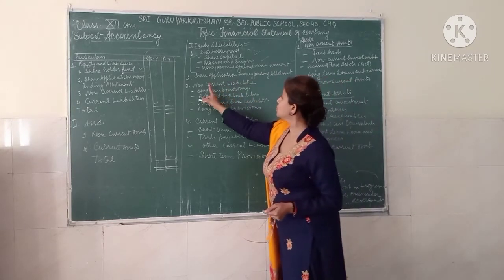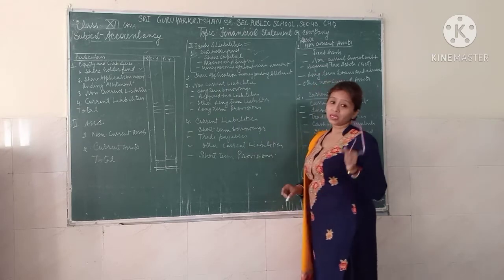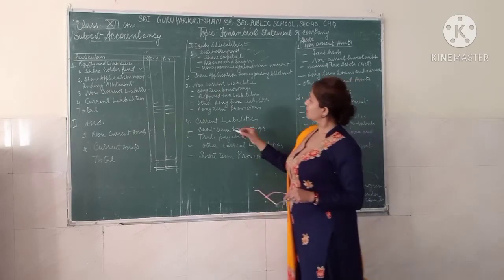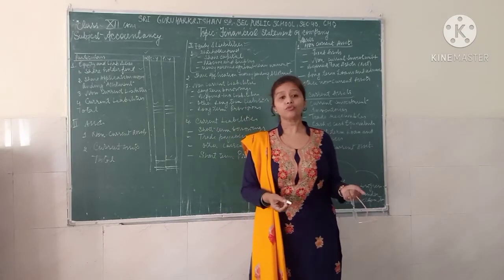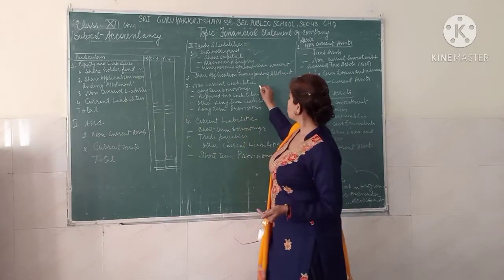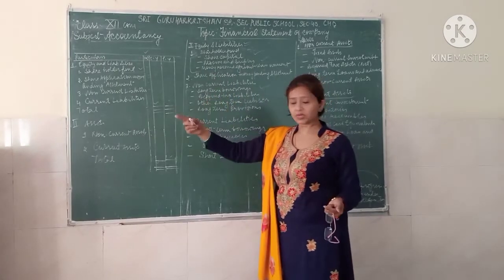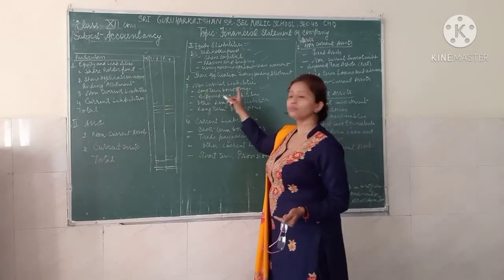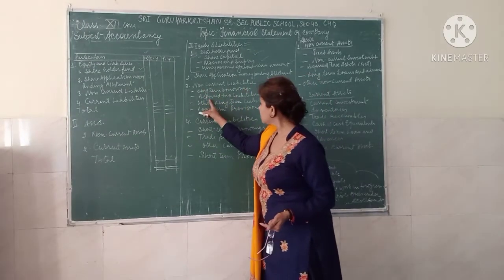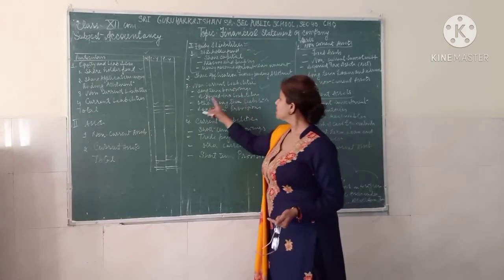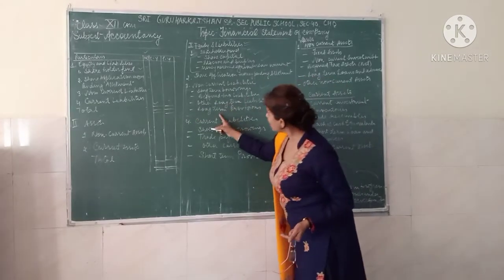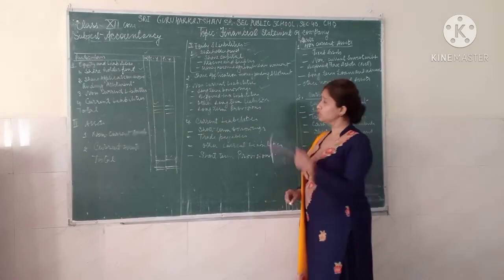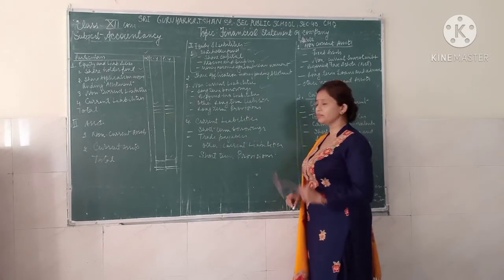Third part is the non-current liability. This non-current liability is divided into four subheads. In the non-current liability, you will have the long-term borrowings, then the deferred tax liability, then other long-term liability and the long-term provisions. So it will be there on the non-current liability.